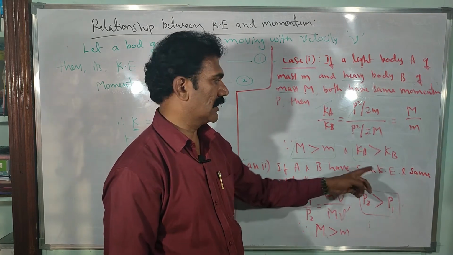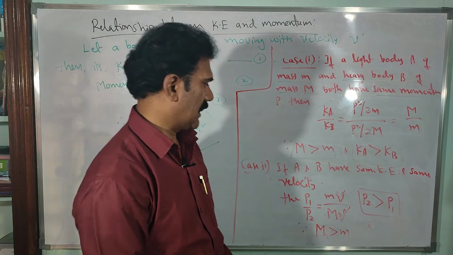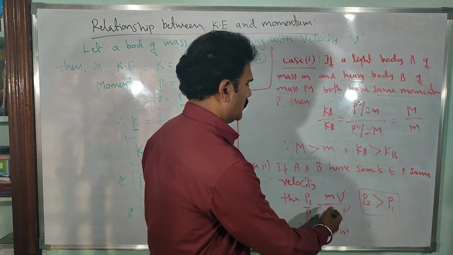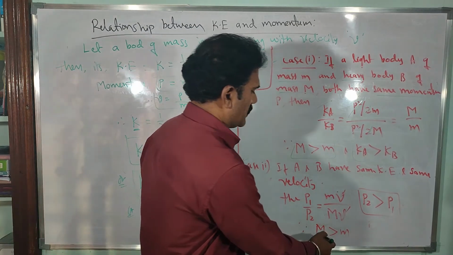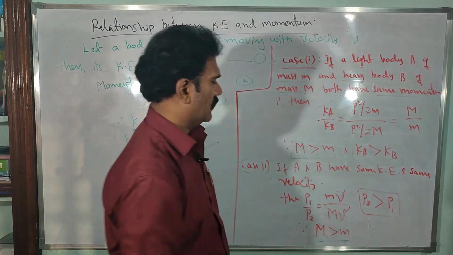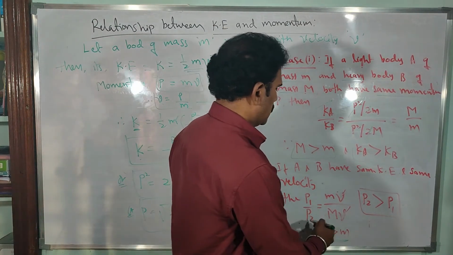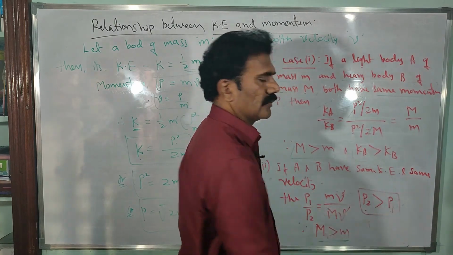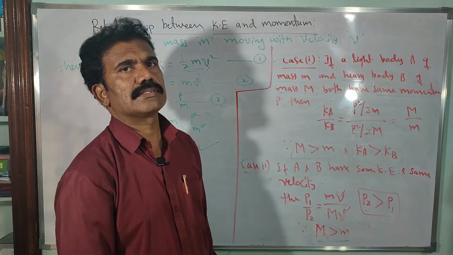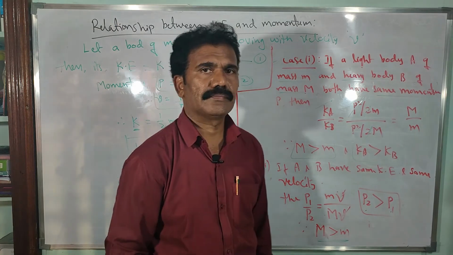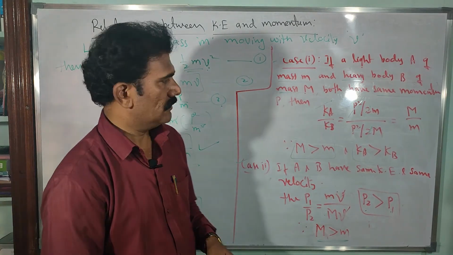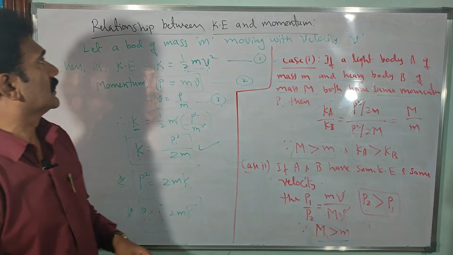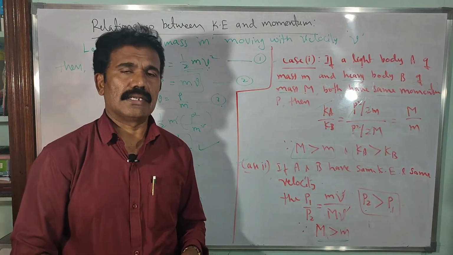Kinetic energy and velocity are the same, just cancel the velocity, left with small m by capital M. In the ratio, small m is less than capital M, therefore the denominator P2 is greater than P1. So the momentum of the heavier body is greater than that of the lighter body if they move with the same velocity. Clear? So this is all about kinetic energy and certain relations.